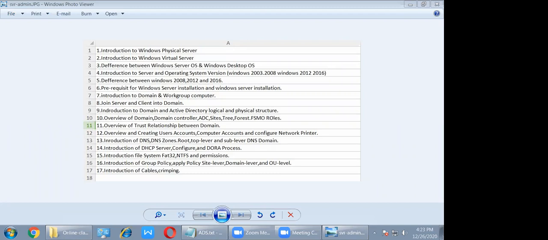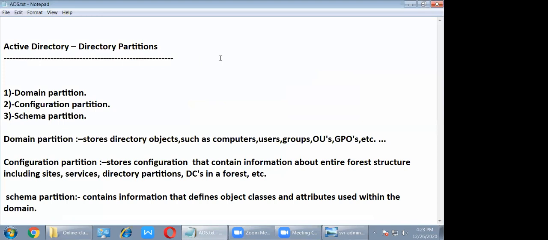First, what is Active Directory? Interview question: what is Active Directory? Active Directory is a centralized database service. It can store user information, computer information, and network resources information. I will give the notes, everything is available, but if you want to write, no problem.